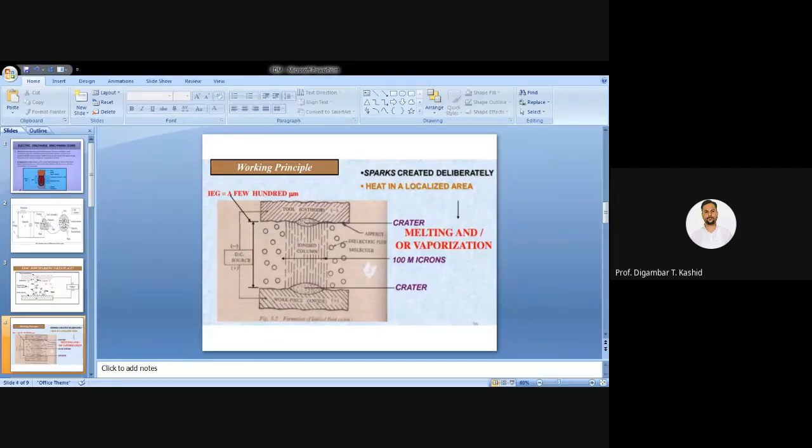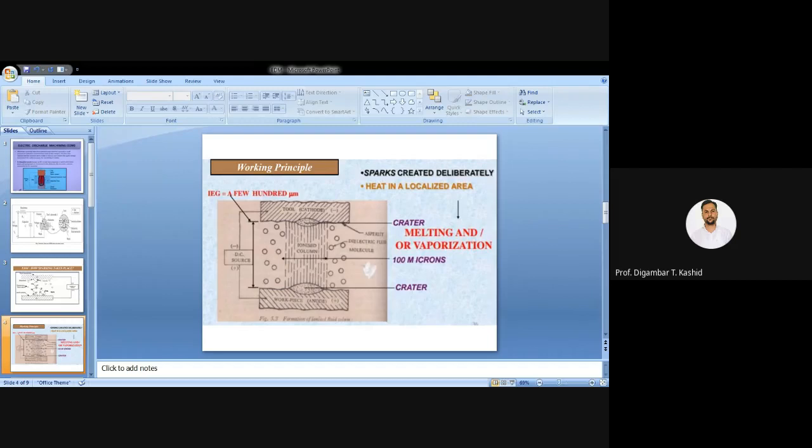So I was telling about this crater, this is the crater and this is its shape. So these small craters are generated for a single spark, around 10 micron for a single spark.